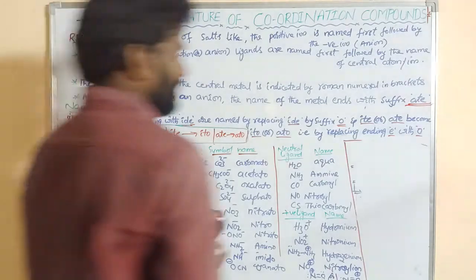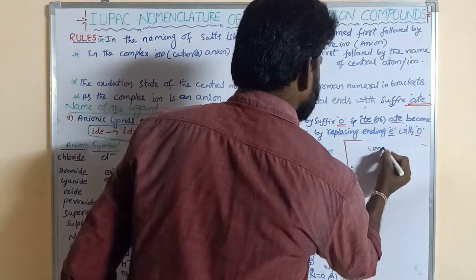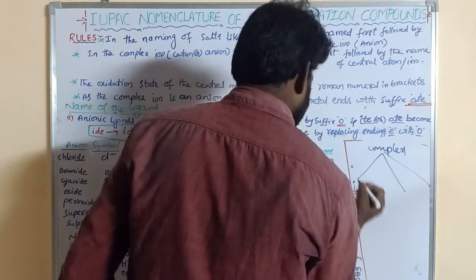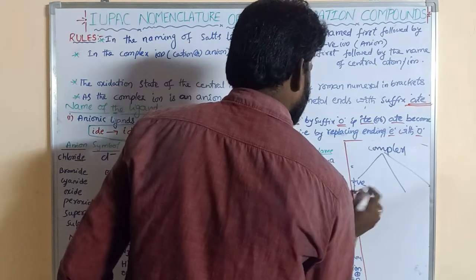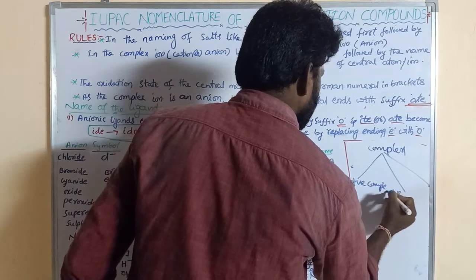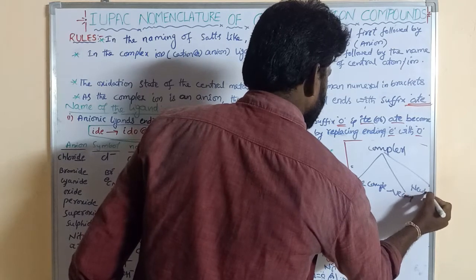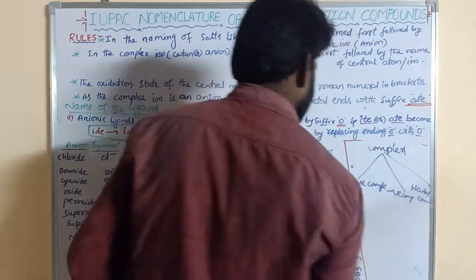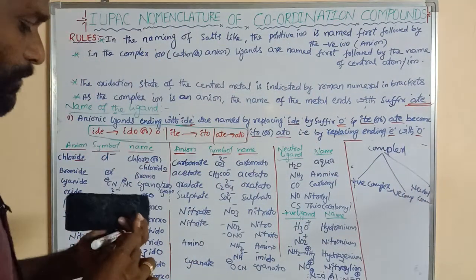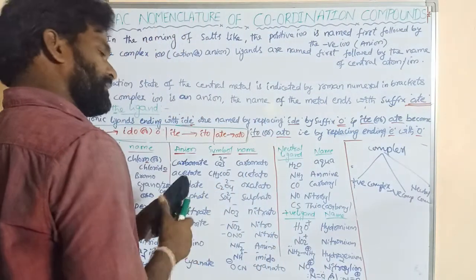Here there are 3 types of complexes: positive complex, negative complex, neutral complex. Coordination complexes are of 3 types: positive complex, negative complex, neutral complex.